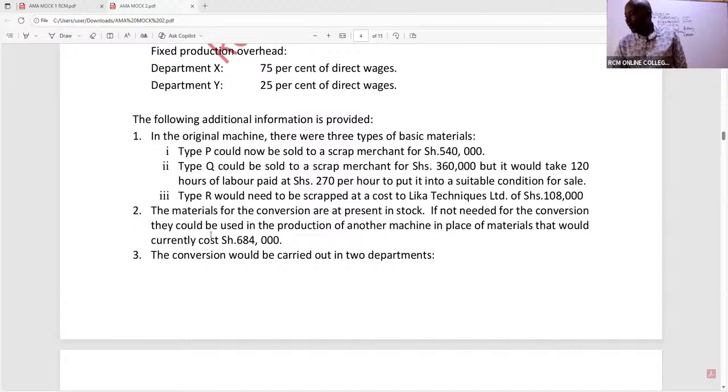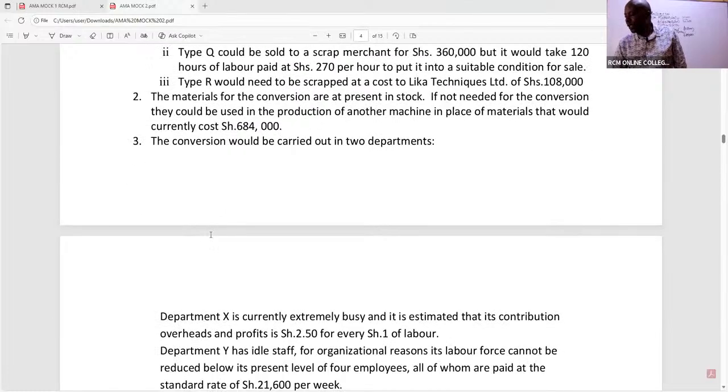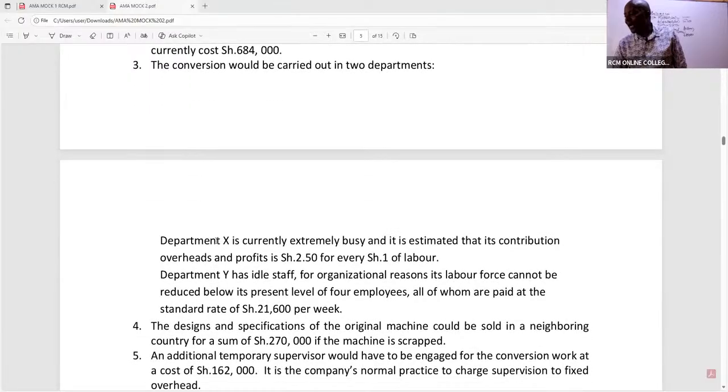Let's see here. The conversion cost will be carried out in 2 departments. Department X is currently extremely busy, and it is estimated that its contribution, overheads and profits is 2.5 for every shilling of 1 hour of labor. So Department X is extremely busy.